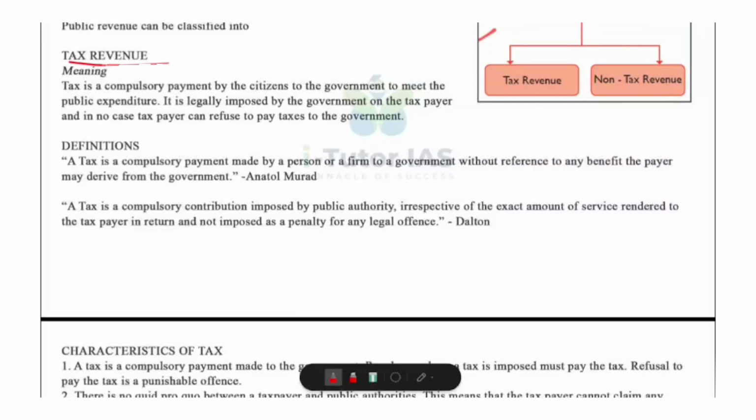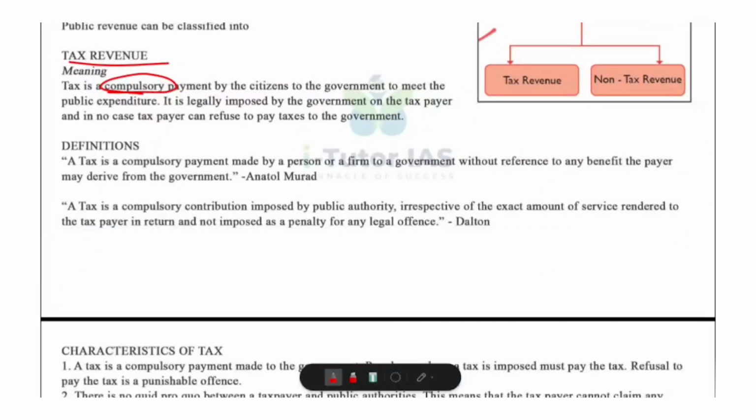A tax, what is meant by tax? A tax is a compulsory payment made by the citizens to the government. It is used to meet various public expenditure like roads, defense, education, hospitals, and so on. And what are the key points to remember here? Compulsory, the word compulsory, that is you cannot refuse to pay. And remember that it is a legal obligation.